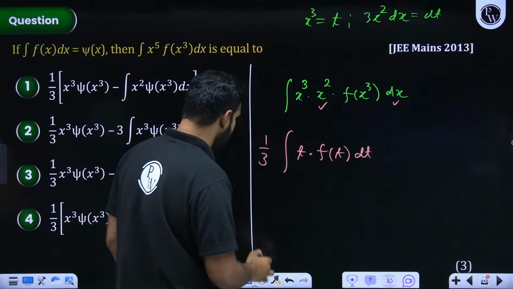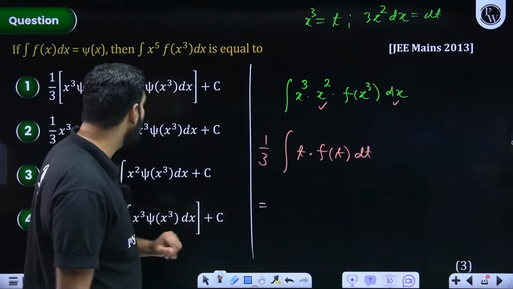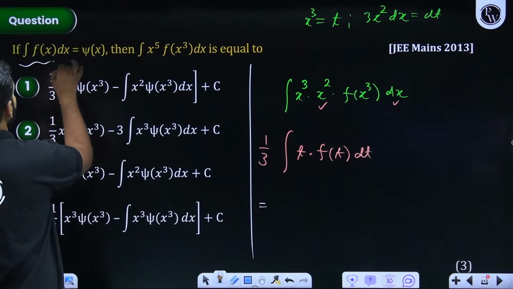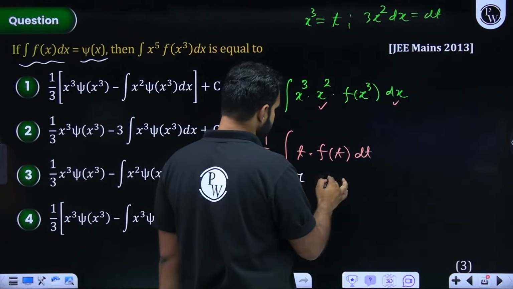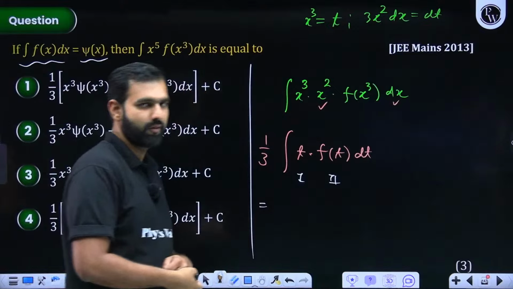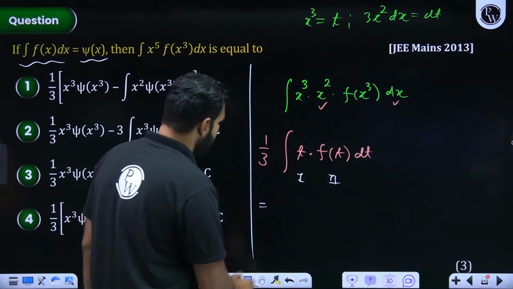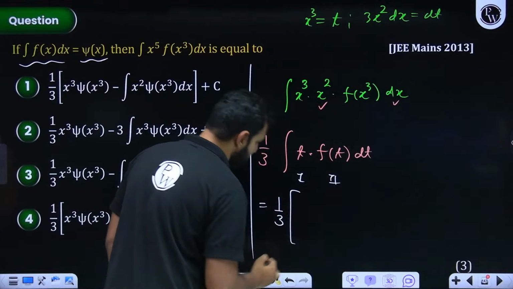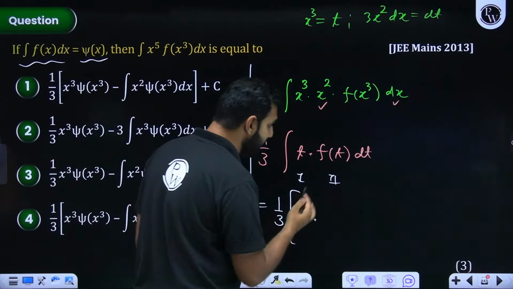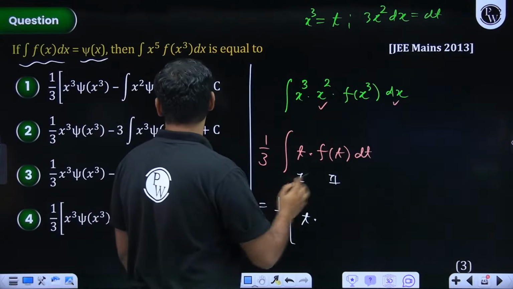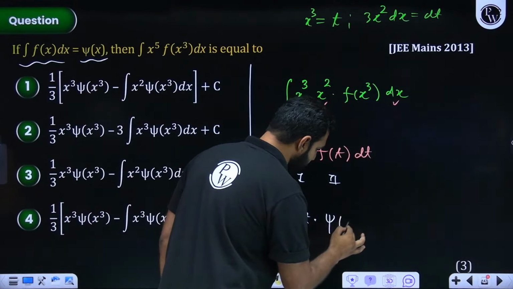Now when I solve this particular part, what do I get? 1 by 3 stays outside. Can I use integration by parts? We know integration of f of x is psi x, right? So I'll take this as the first function, this as the second function. I hope you're understanding it. Everybody with me on this? So here 1 by 3 is as it is, then pay attention to this part, everyone. First function as it is, that is t times integration of second function. So integration of f of t will be phi t. I hope you are understanding this without any confusion.